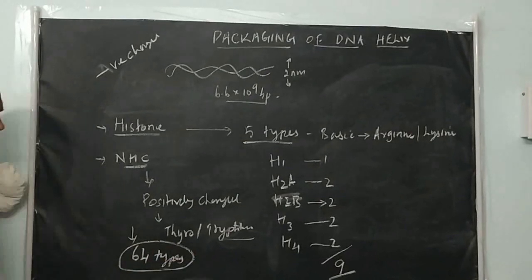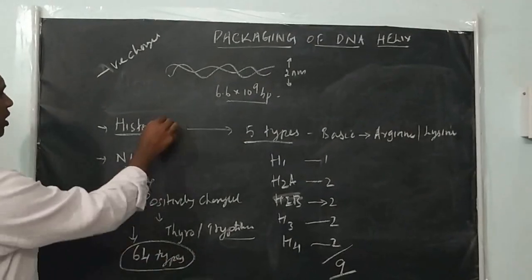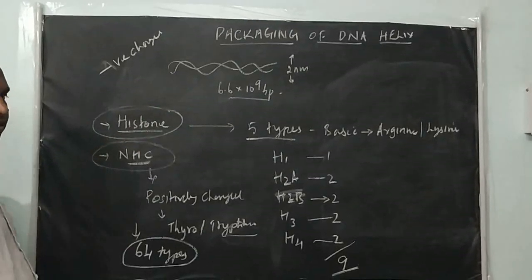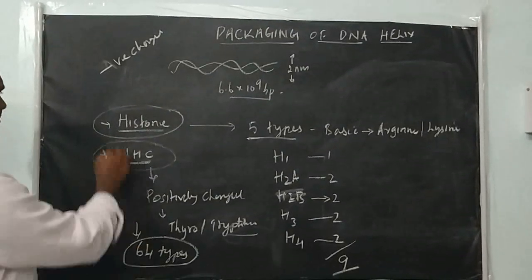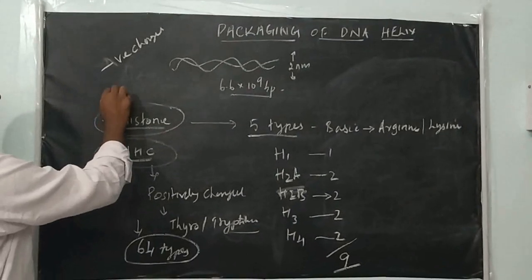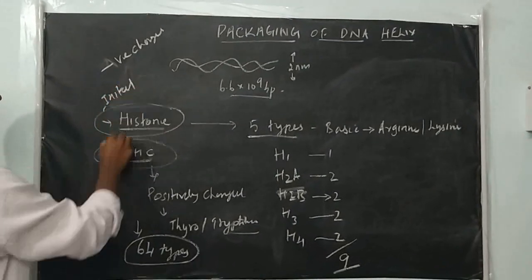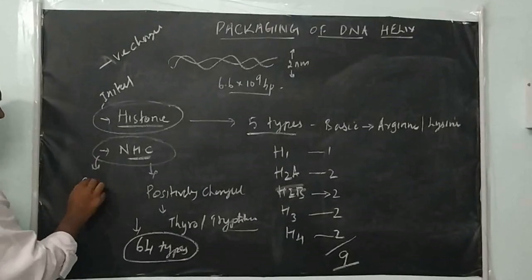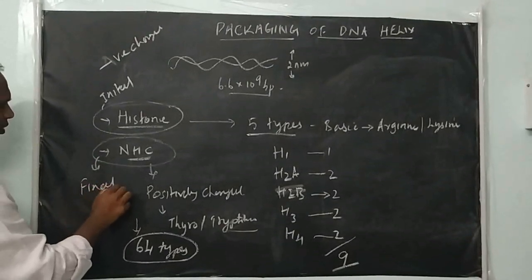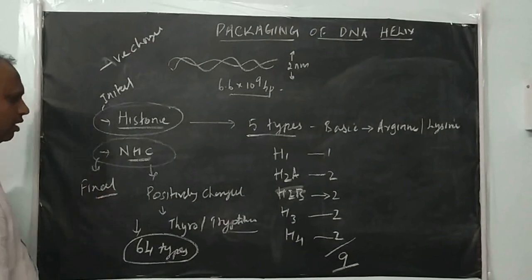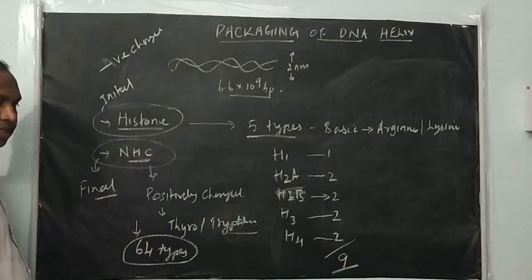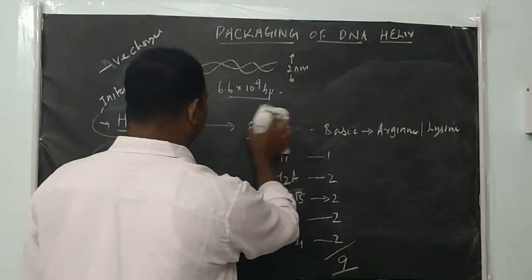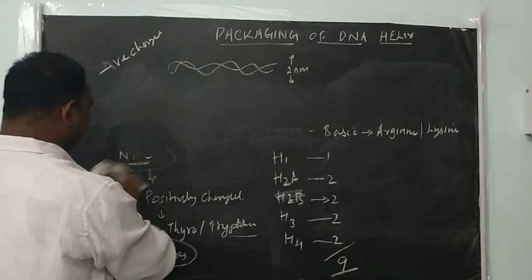For initial level packing, the cell uses only histone, and for final level packing, for more compression, the cell uses non-histone chromosomal protein, abbreviated as NHC protein. We will see how the cell packs with the help of histone and non-histone proteins.